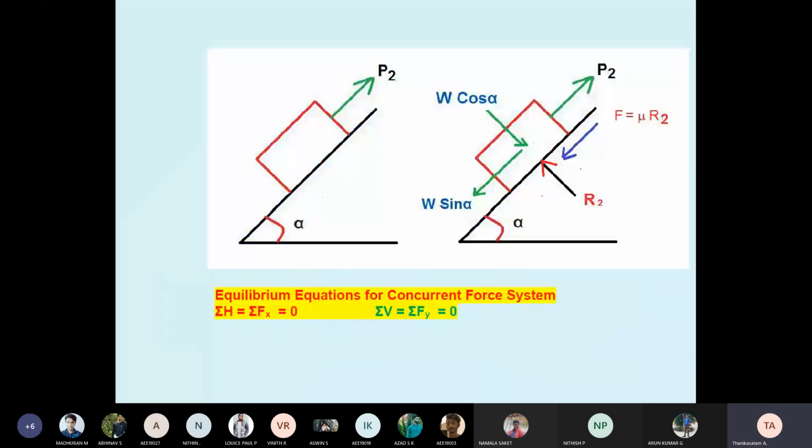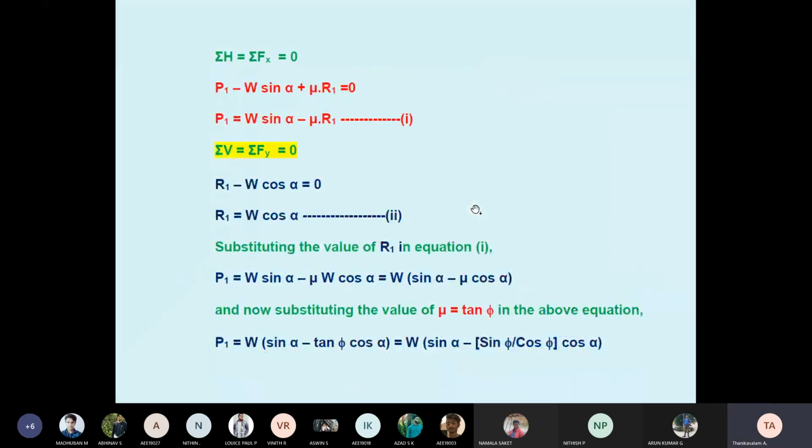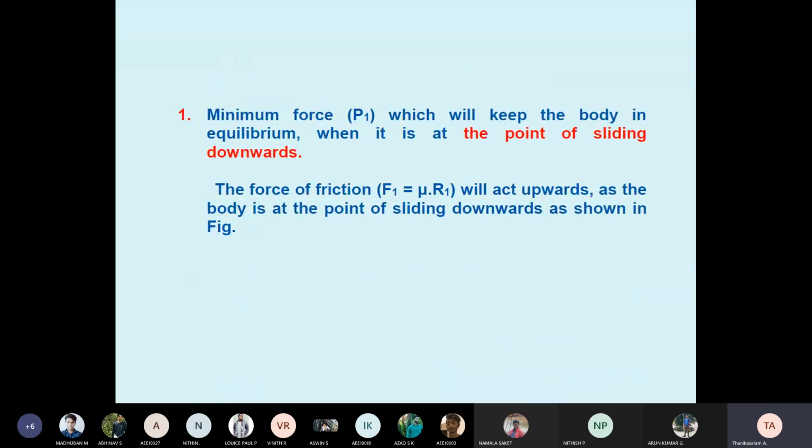Which condition? This condition: the maximum force which will keep the body in equilibrium when it is at the point of sliding upwards is P2. P1 is the minimum force which will keep the body in equilibrium when it is at the point of sliding downwards. Okay.